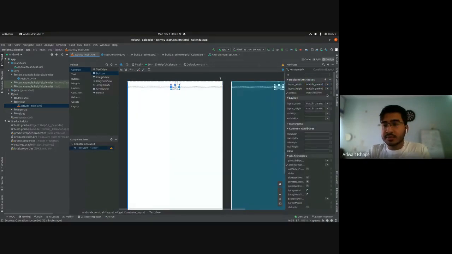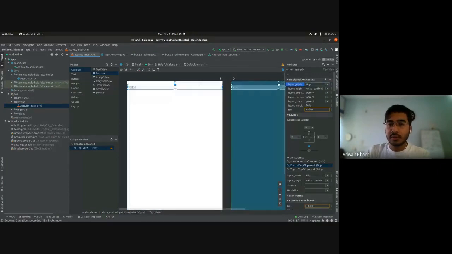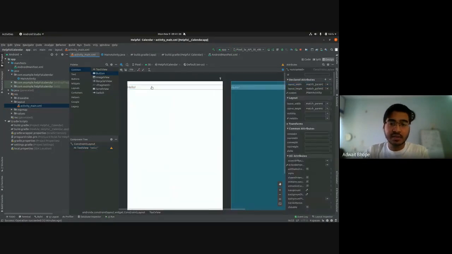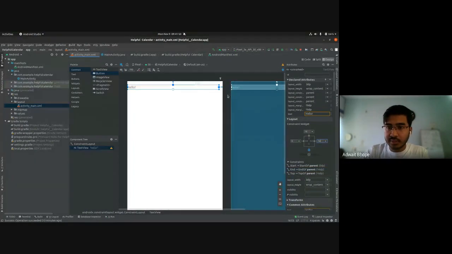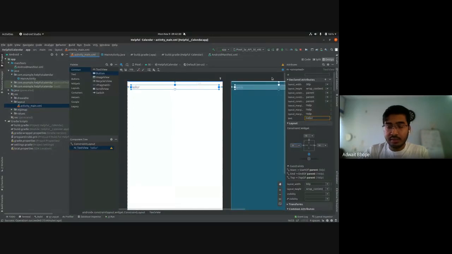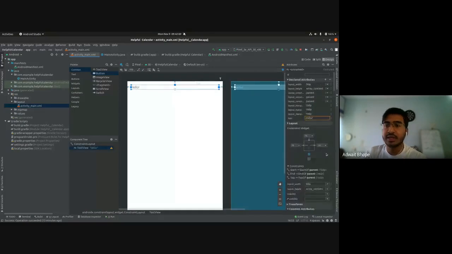even if you do not set it explicitly, there is another option that is called match constraint. So when you click on it, what you'll notice is that it expands on all sides, and it will match the constraint, in the sense that it will expand. Our constraint was 0, right? So it will expand completely on both sides. If you edit this constraint and keep 16 dp instead, you will see that there's some margin over here. And again, if you edit this left constraint and give it 16 dp of space, you'll see some margin on this side as well. And now this hello is on the left side. If you want it in the center, you'll have to align it in the center.